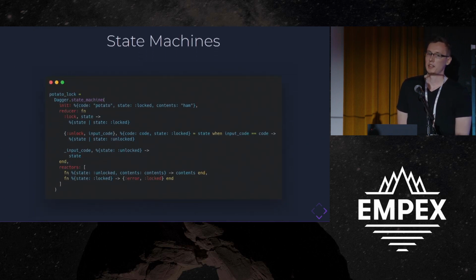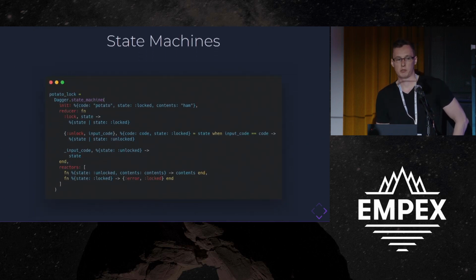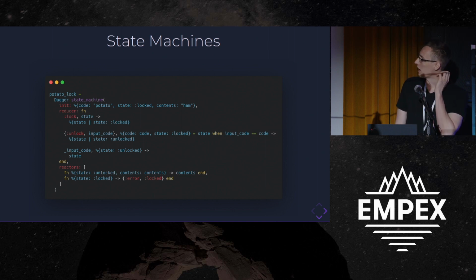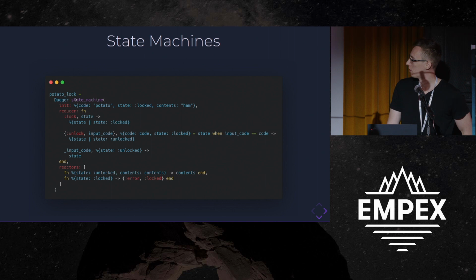And then you can also model state machines. And I don't have a good implementation of this yet. That's something I'm working on. But I was thinking an API for modeling a state machine could look something like this, where we can have a reduction where we're matching on various states, and we can react based on our state.